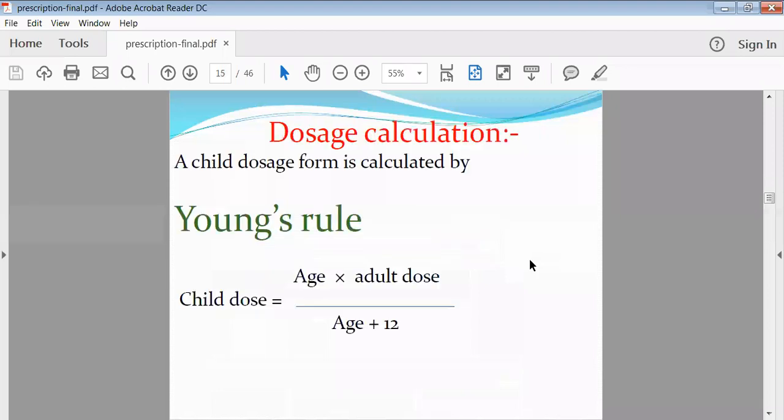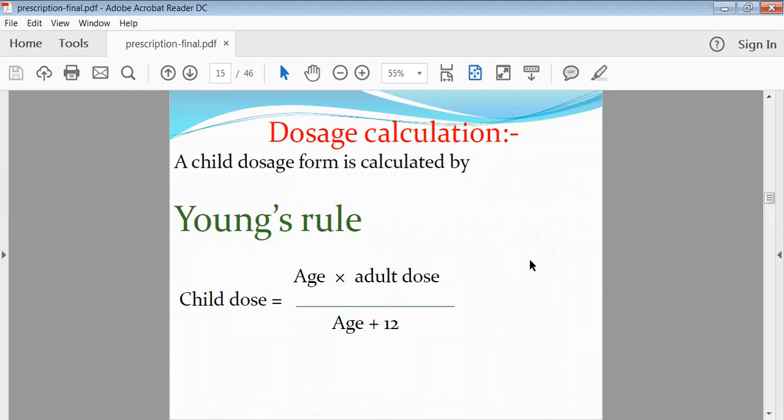Then dose calculation. Generally, when your pharmacist receives your prescription, he reads it, then checks it, and after that he gets the idea that there is a requirement of dose calculation. For example, if a child is there then the dose will be different for the particular drug. If an adult is there, then what is the dose for that adult? According to the drugs prescribed by your physician, he has to prepare each and every dosage form.